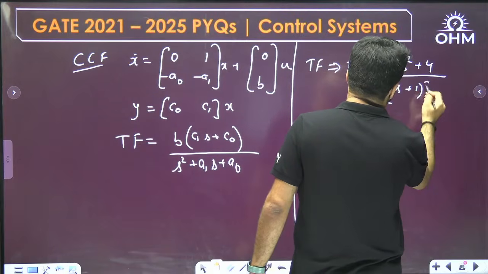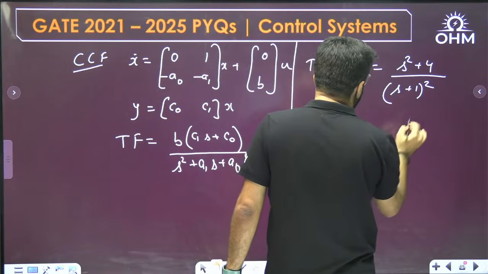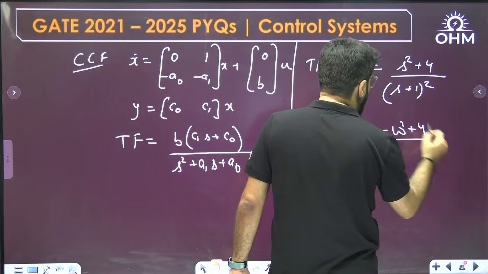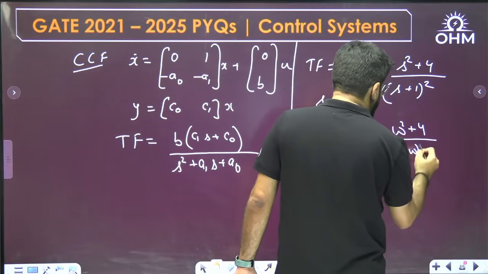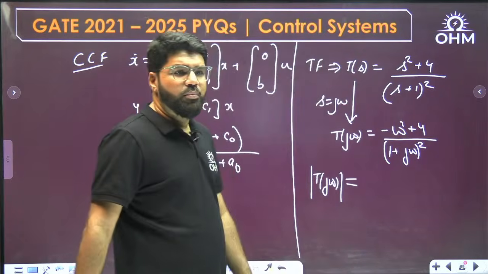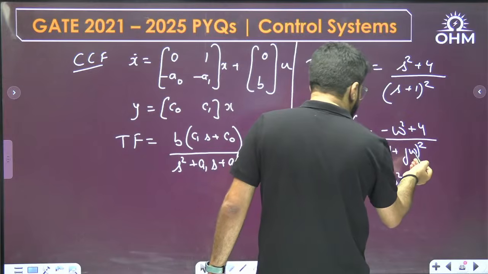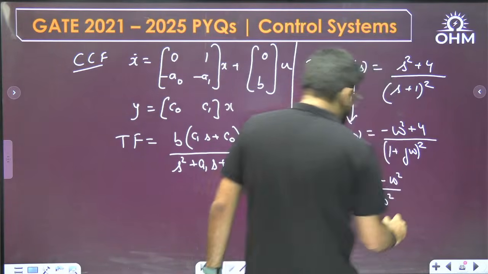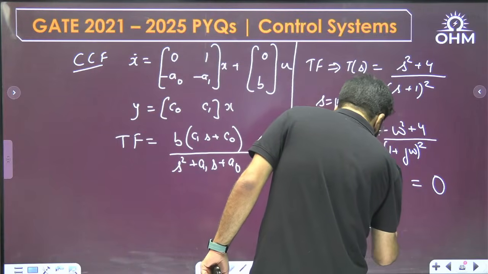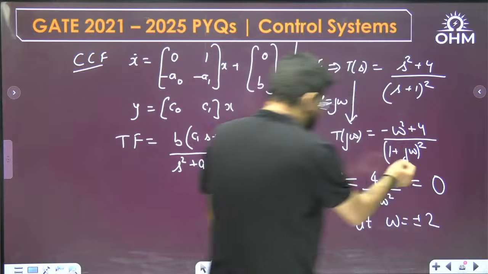Converting to S equal to J omega in the frequency domain, T(j omega). Now S equal to J omega, S square is minus omega square. So minus omega square plus 4 upon 1 plus J omega whole square. Now I want mod of T(j omega). What is going to be the mod of T(j omega)? Numerator is just real, 4 minus omega square, no J term. Denominator 1 plus J omega whole square, so magnitude is root of 1 plus omega square, but again whole square. And you want this to be 0. This will happen at omega equal to plus or minus 2. Omega square should be 4.